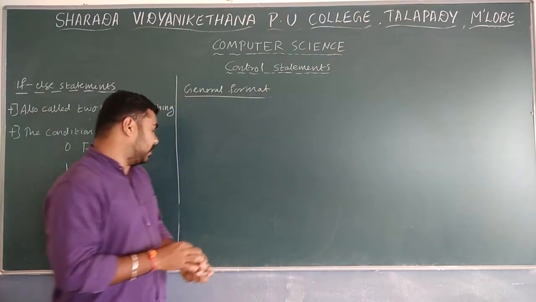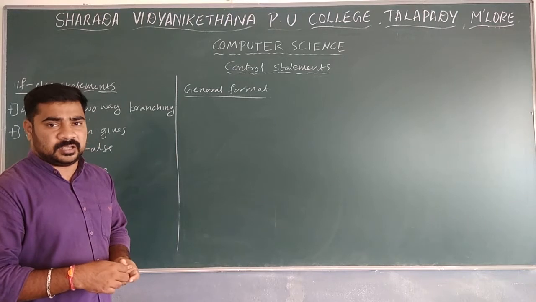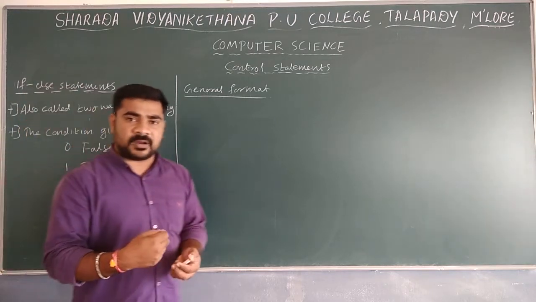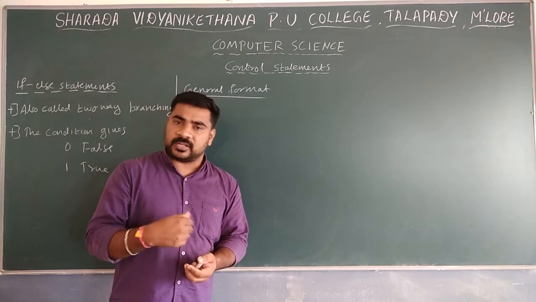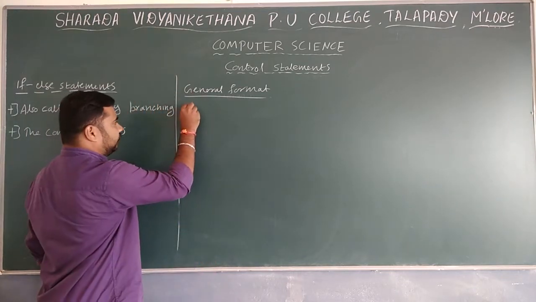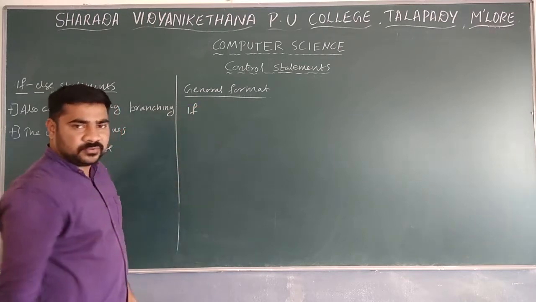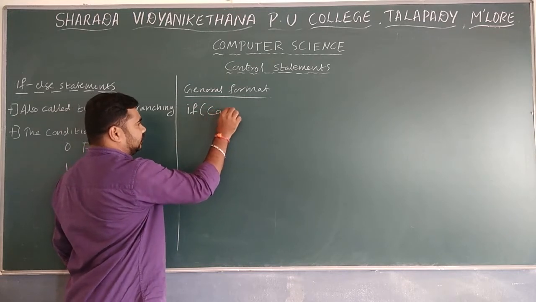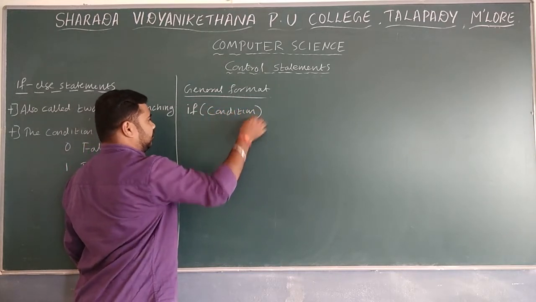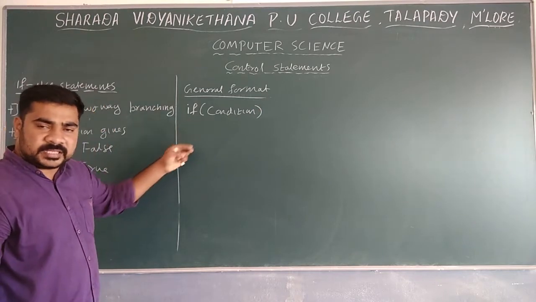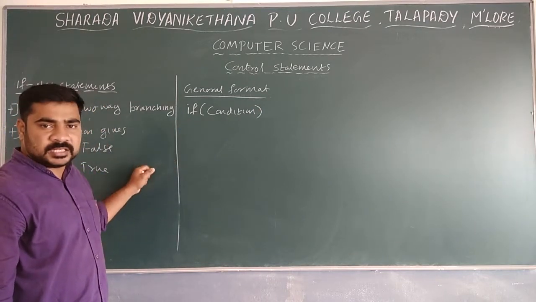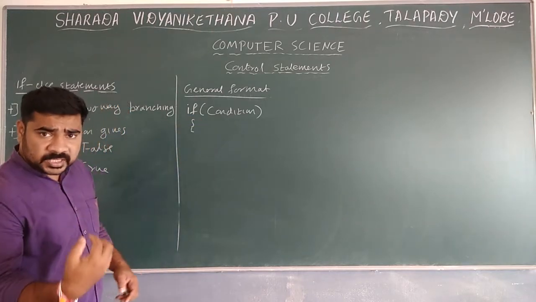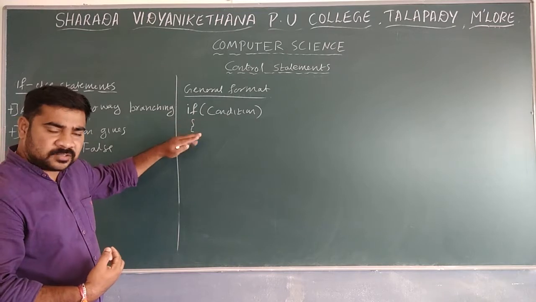So we will see the general format. Now we can write the general format for if-else statements. There are two methods. I will explain the second method, the one with open curly brackets. Here, first we have to write if, in small letters, then an open bracket, then the condition. The condition should be given inside the parentheses. After providing the condition, next is the open curly bracket.